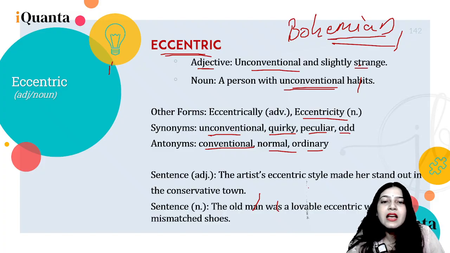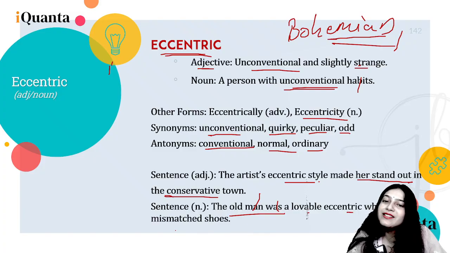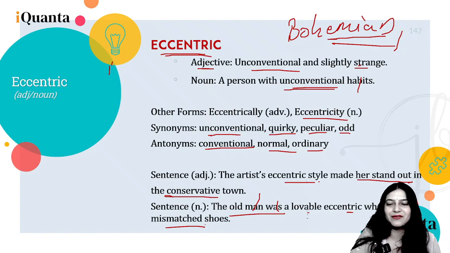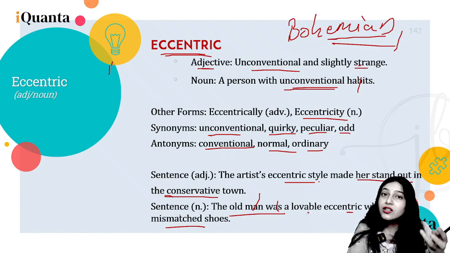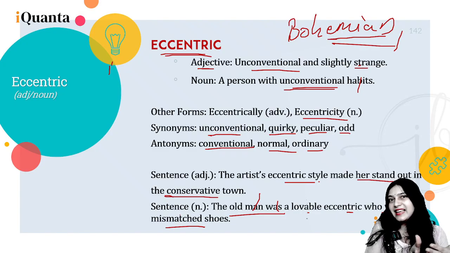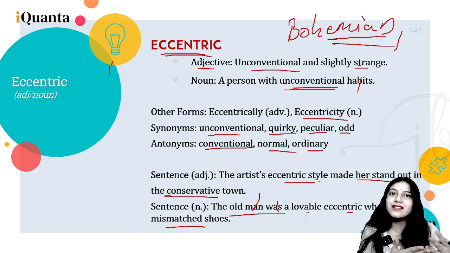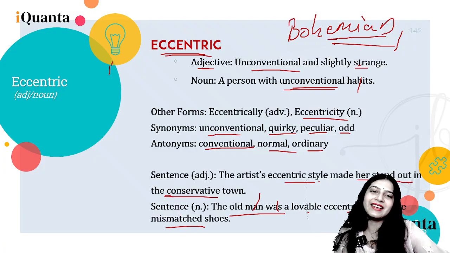Cushion covers. The artist's eccentric style made her stand out in the conservative town. See, the old man was a lovable eccentric who wore mismatched shoes. It's like that. So it's not a negative word. Even after being strange and quirky, these people are loved, right? So as I said, not irrational, not harmful at all. ठीक है, जैसे कि if you've seen this series Young Sheldon, so Sheldon is an eccentric person, Einstein is eccentric, so like that.